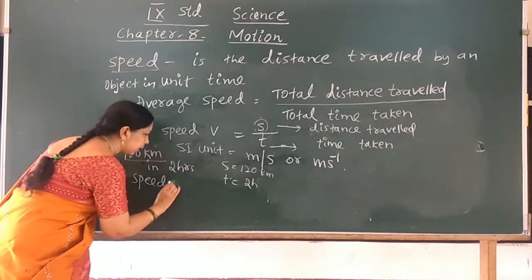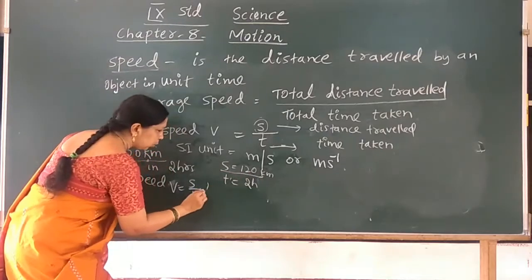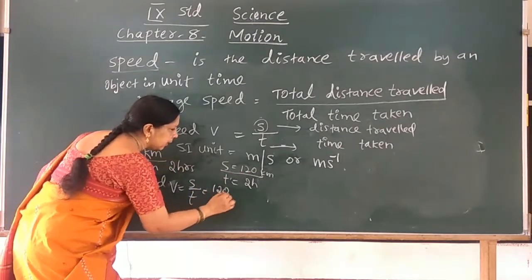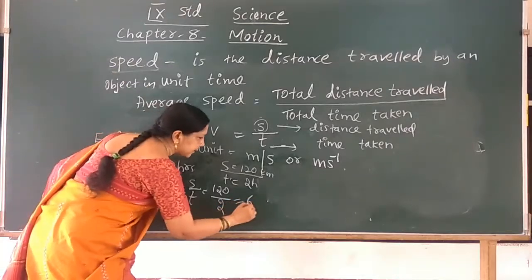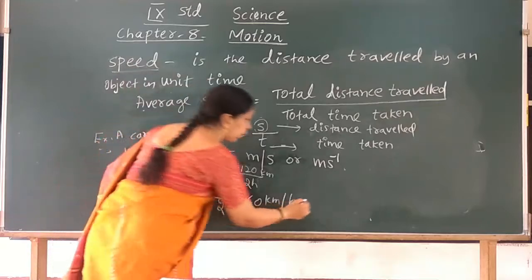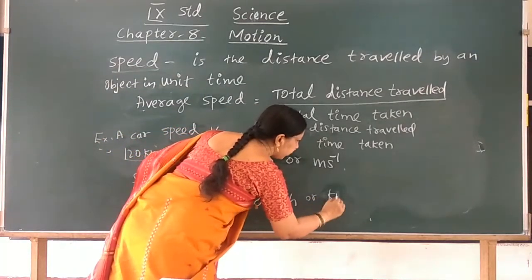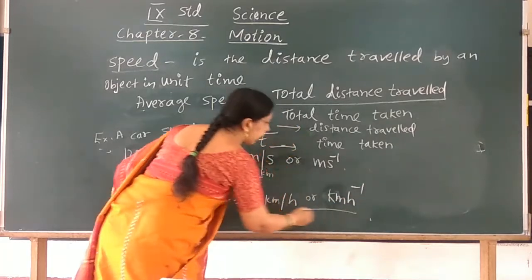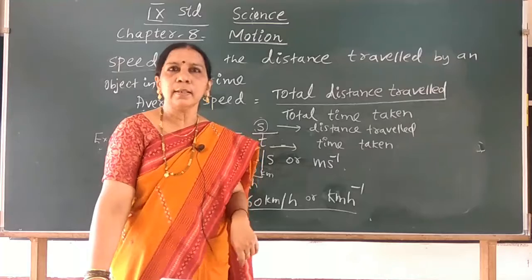Speed v is equal to s by t. What is s? It is 120 kilometer divided by time, 2 hours. So what is its speed? 60 kilometer per hour. You can also write it like this. 60 kilometer per hour is the speed.